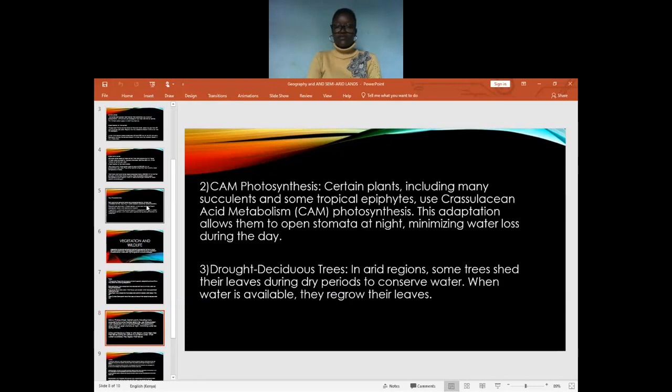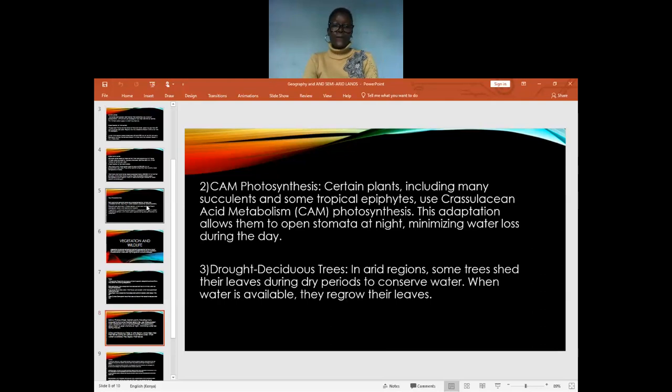Let's look at our next point, which is about CAM photosynthesis. Certain plants, including many succulents and some tropical plants, use crassulacean acid metabolism, which is CAM photosynthesis. This adaptation allows them to open stomata at night, minimizing water loss during the day. We have drought deciduous trees. In arid regions, some trees shed their leaves during dry periods to conserve water. When water is available, they regrow their leaves.